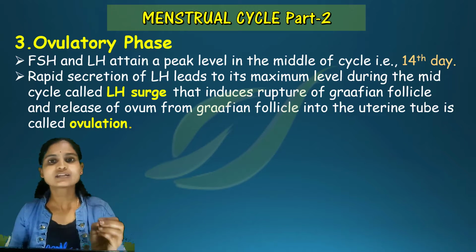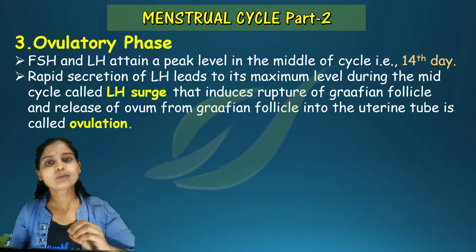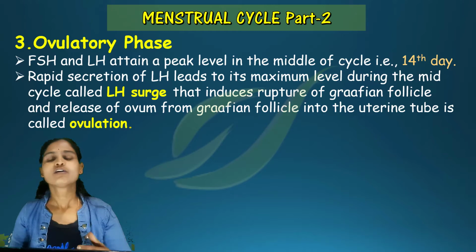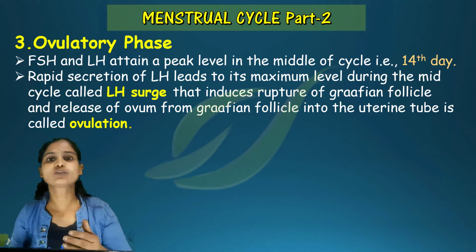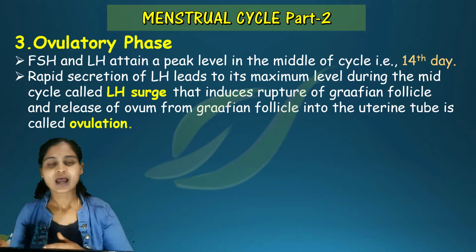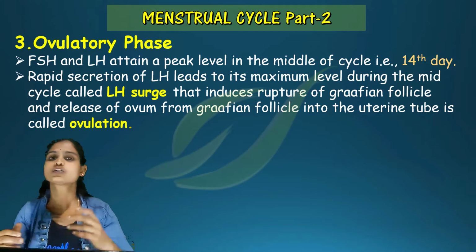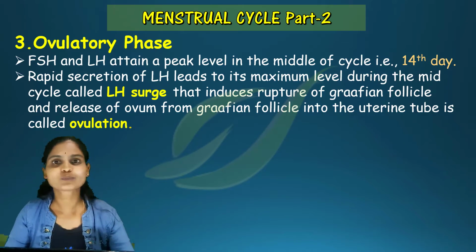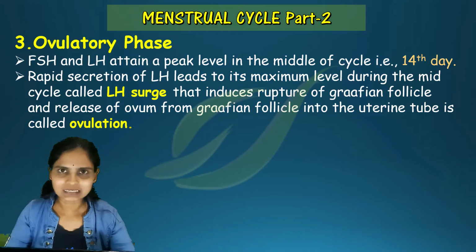Luteinizing hormone will be at its peak in the woman's body. Because of that, the secondary oocyte will be released from the Graafian follicle. The process of releasing the secondary oocyte is called ovulation. It takes place exactly on the 14th day of the menstrual cycle.